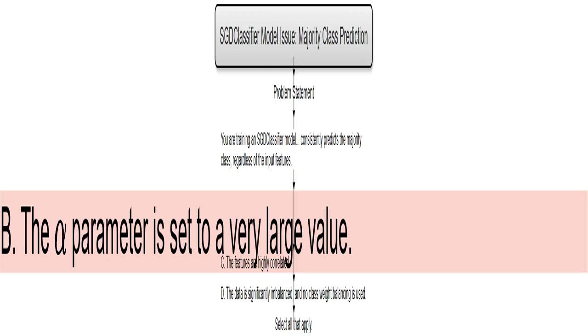If I set the alpha parameter, which controls regularization strength, too high, I'm essentially telling the model to drastically simplify itself. This leads to a model that ignores most of the features and defaults to the easiest option, constantly predicting the majority class. It's like saying, I don't care about the features. I'll always guess the most common outcome.